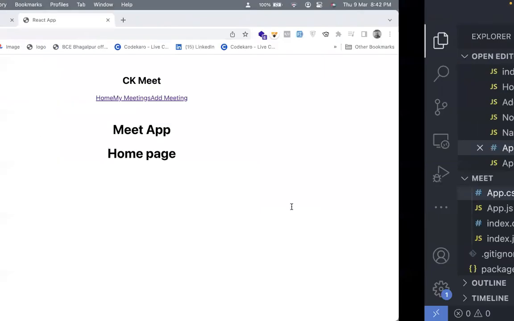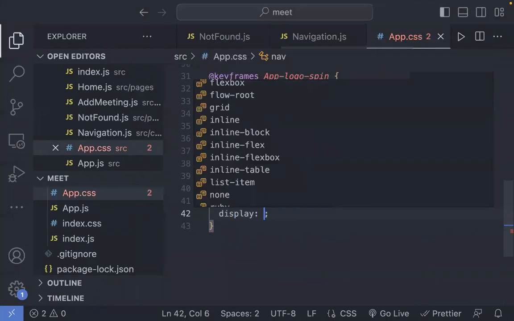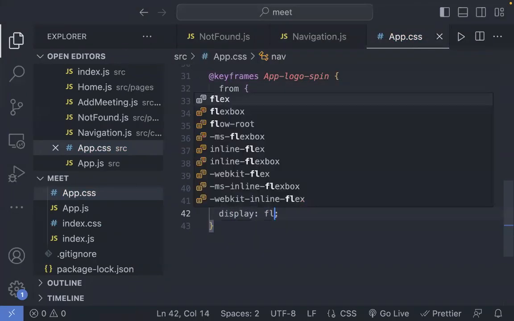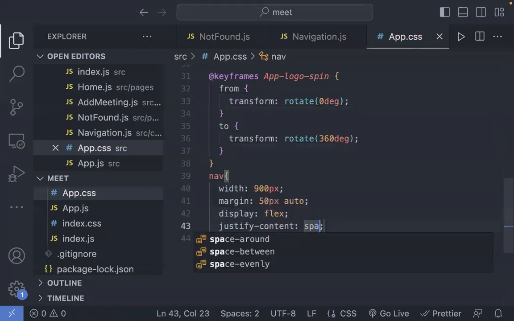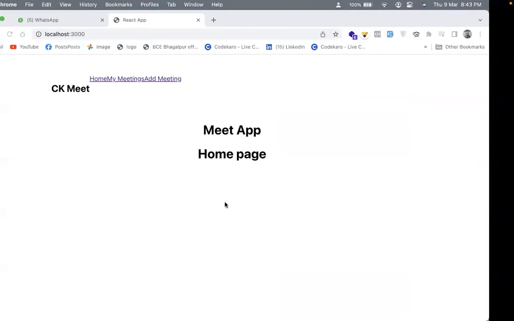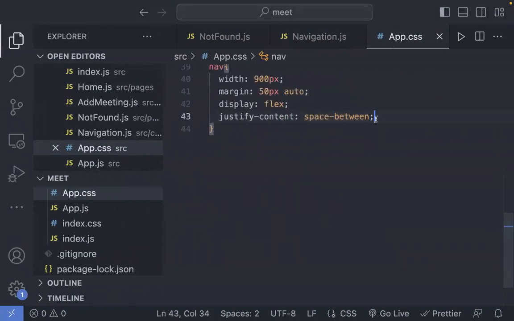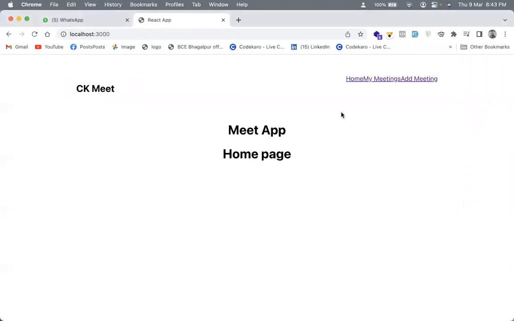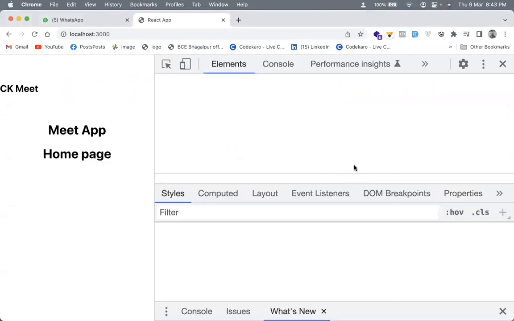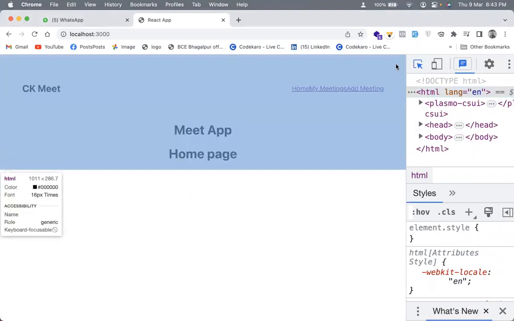And if we see this now, okay, we can say that the display is flex, and I can even say that the justify content is space between. So if you see this now, this is how it looks. I can also say align items center. Okay, everything is aligned. Let me make a quick inspect as well for this.